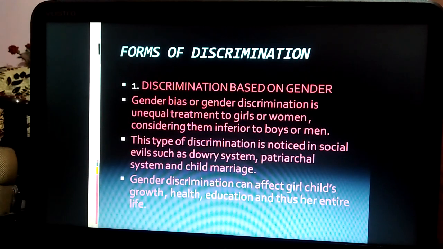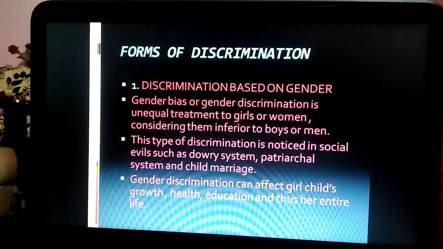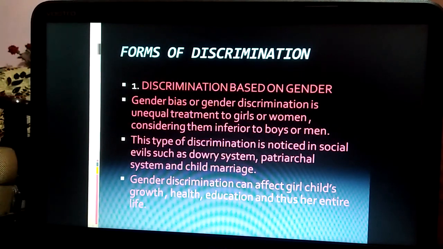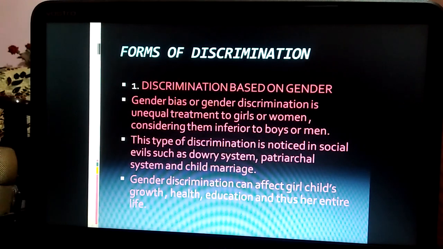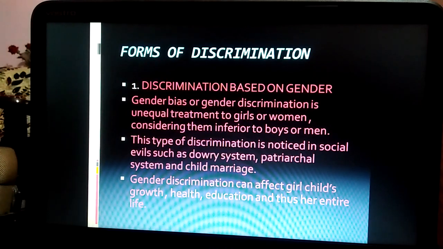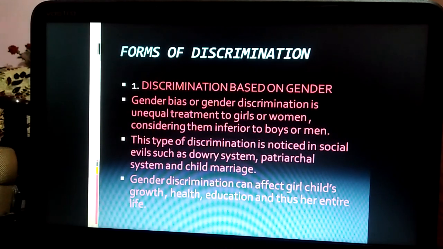For removing this kind of discrimination, the government is taking a lot of steps. Now what are the different steps taken by the government? They have launched the Rajiv Gandhi scheme for adolescent girls, dedicated to the welfare of every girl child, also called Sabla. You might have heard the slogan Beti Bachao Beti Padhao.